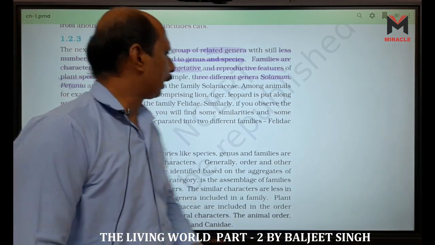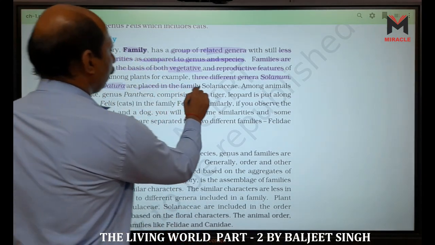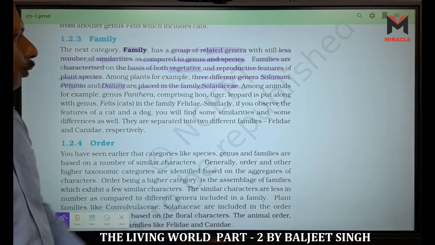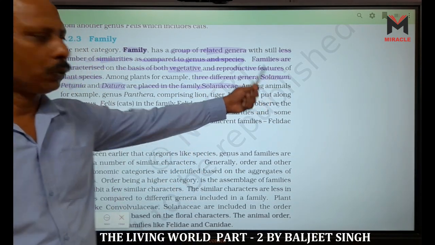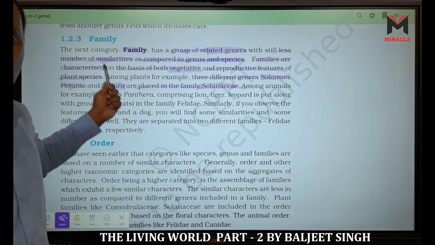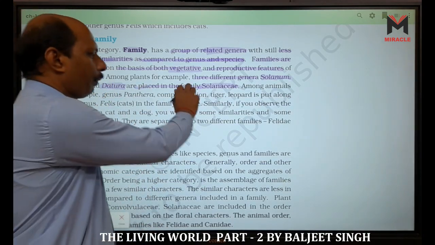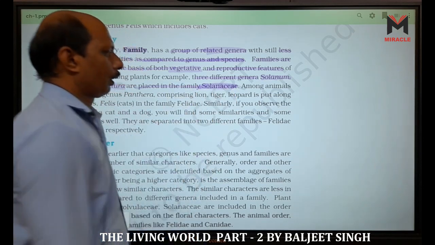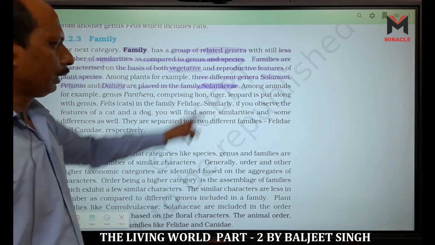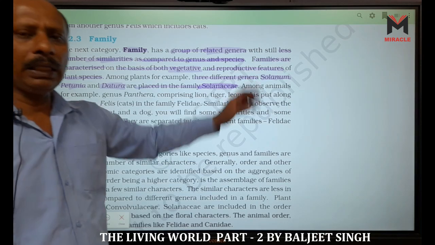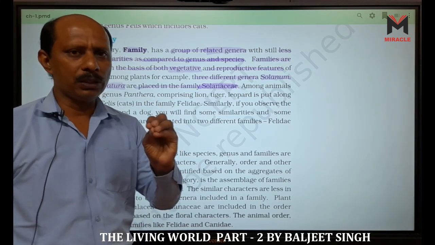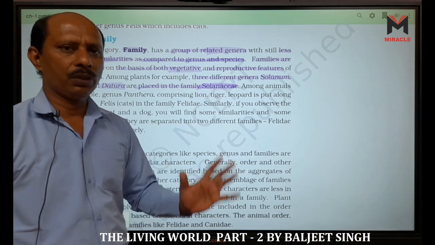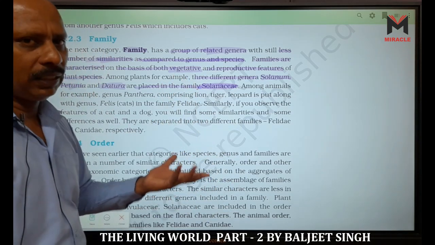Solanum, Petunia, and Datura are placed in a single family called Solanaceae. One thing here: we use the suffix -aceae, that is A-C-E-A-E. The -aceae suffix is used only for families, like Solanaceae, Leguminosae, Malvaceae, Cruciferae, Liliaceae, Cucurbitaceae.